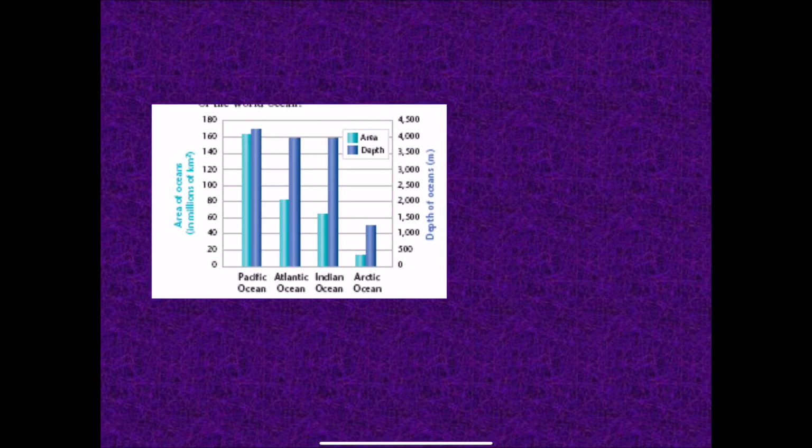Sometimes you might have a secondary axis if you're looking at things that are completely different, maybe with a different scale. Maybe you're looking at the population of rabbits and also the population of bacteria. The number of rabbits might be in the hundreds, and the number of bacteria might be in the millions, in which case you can't put them on the same axis, so you have a secondary axis for that.